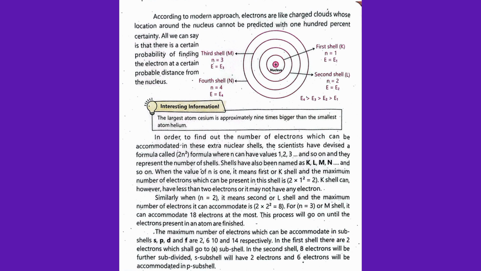The maximum number of electrons which can be accommodated in subshells s, p, d and f are 2, 6, 10 and 14 respectively. In the first shell there are 2 electrons, which go to the s subshell. In the second shell, the 8 electrons are further subdivided: the s subshell will have 2 electrons and 6 electrons will be accommodated in the p subshell.